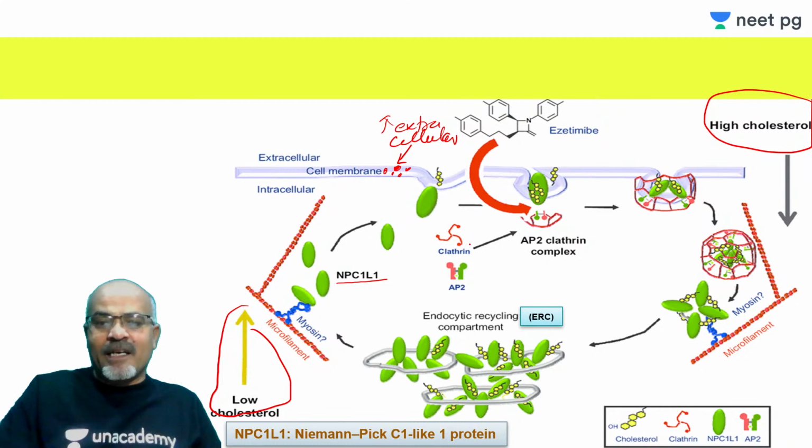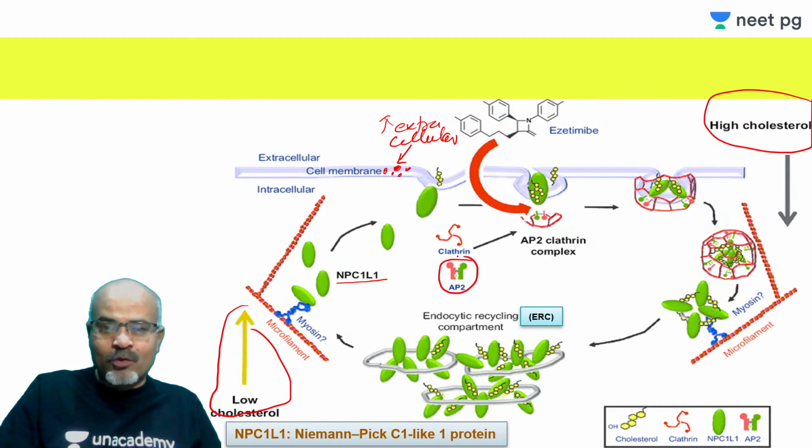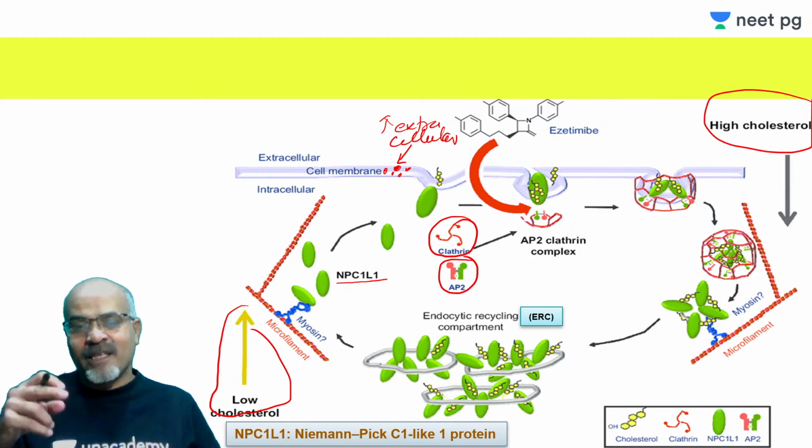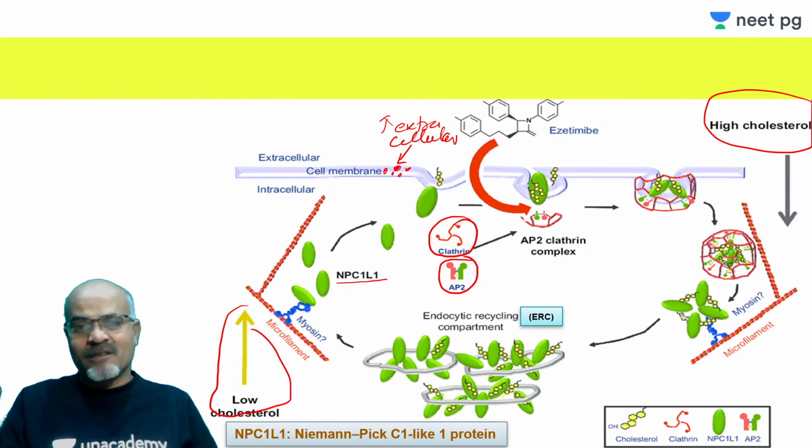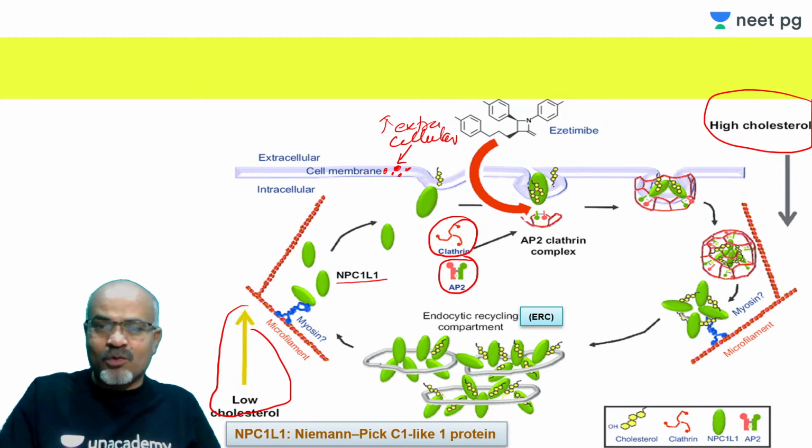internalization. And once it is internalized, there is a complex formed by adapter protein 2 and clathrin. This clathrin is a very important protein in endocytosis. It is important for movement of any substance within the cell from one place to another. So clathrin is a protein, and with adapter protein 2, this complex gets attached to the complex of cholesterol and